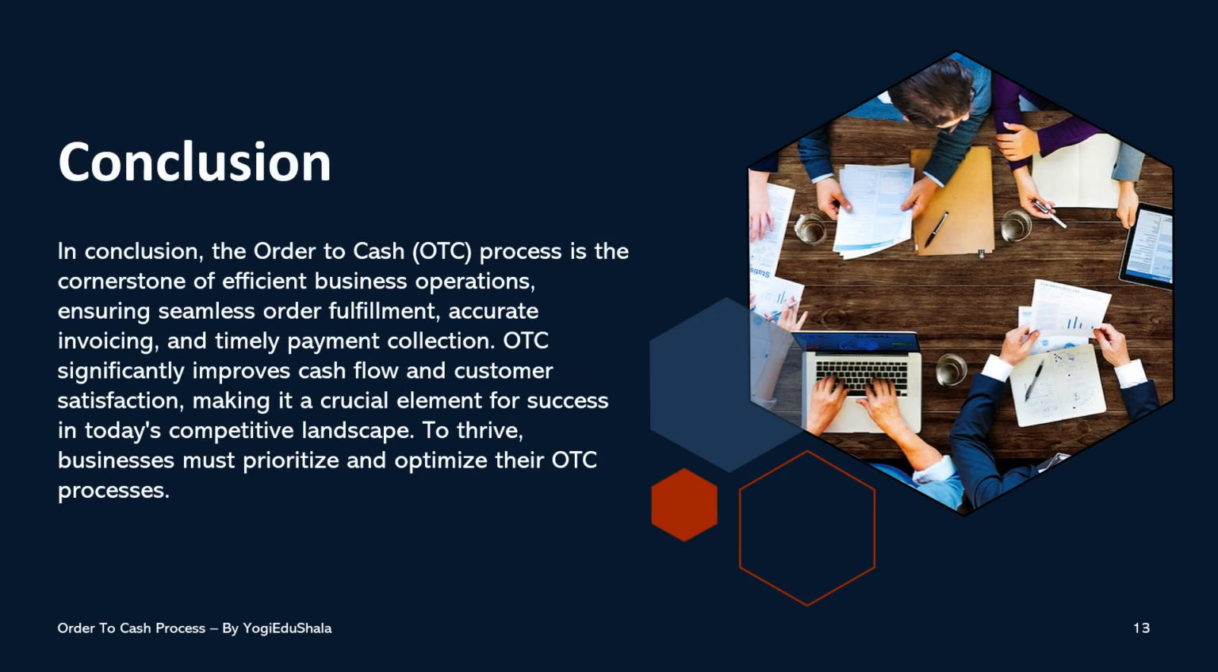Finally, conclusion. In conclusion, the order to cash process is like the engine that keeps businesses running smoothly. To succeed in today's competitive world, businesses need to make sure their O2C process works well. It helps them make money, keep customers happy, make smart decisions, and stay on the right side of the rules and risks.